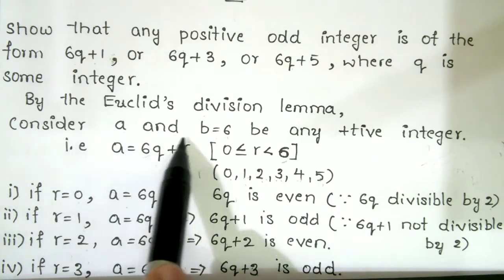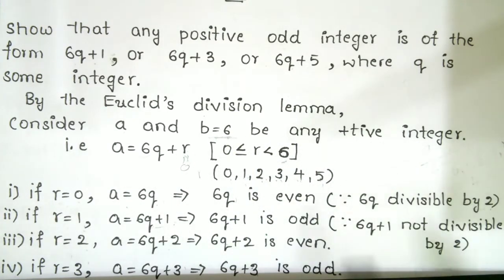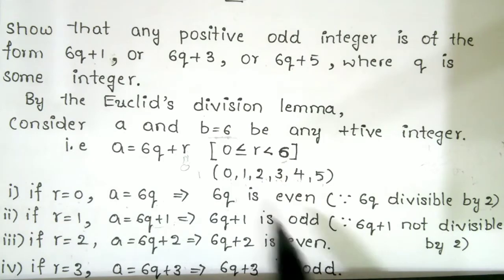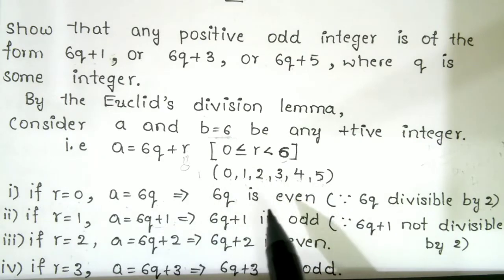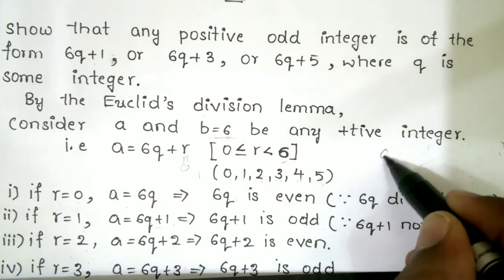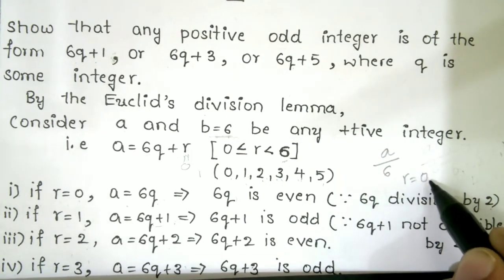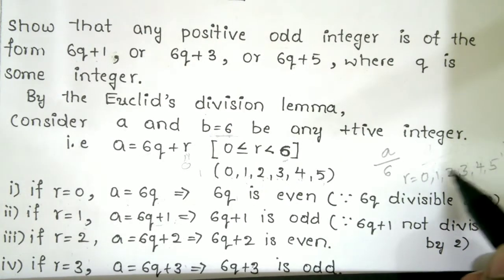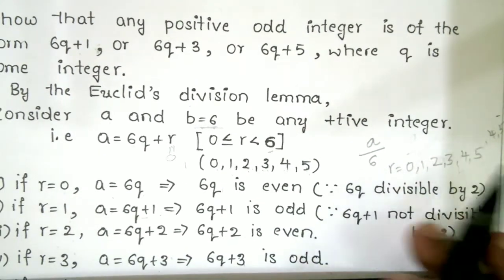Consider b equal to 6, and let a be any positive integer. So you get a equal to 6q plus r, with 0 less than or equal to r less than 6. The possible remainders are 0, 1, 2, 3, 4, 5. When a number is divided by 6, 6 cannot be the remainder. So the possible cases are 0, 1, 2, 3, 4 and 5.